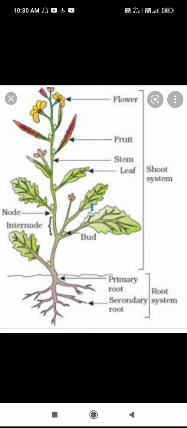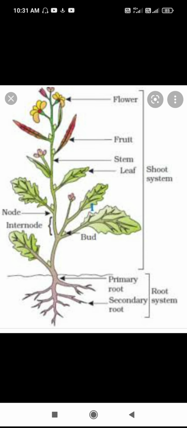In climbing species, the nodes and internodes of the stem appear joined and swollen.